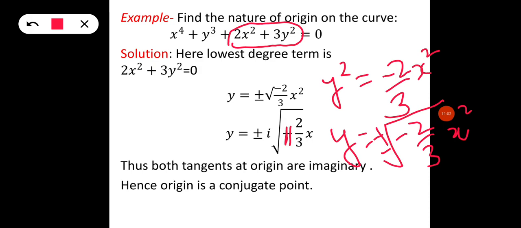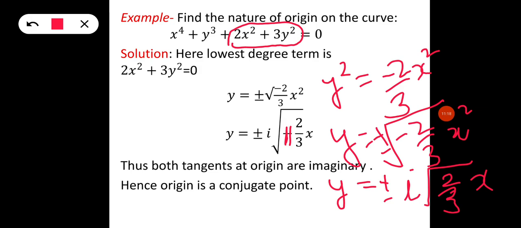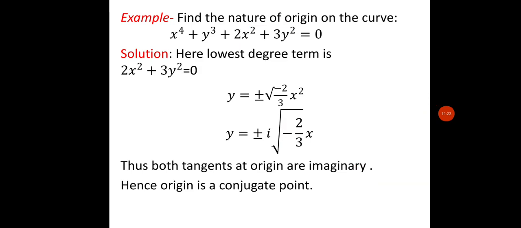So here we replace this minus sign with i, and we get plus minus i under root 2 by 3 x. Taking x square out of the root, we get x. Okay, so we see that both tangents at the origin are imaginary. As we know, if the tangents at the origin are imaginary, then the origin is a conjugate point.